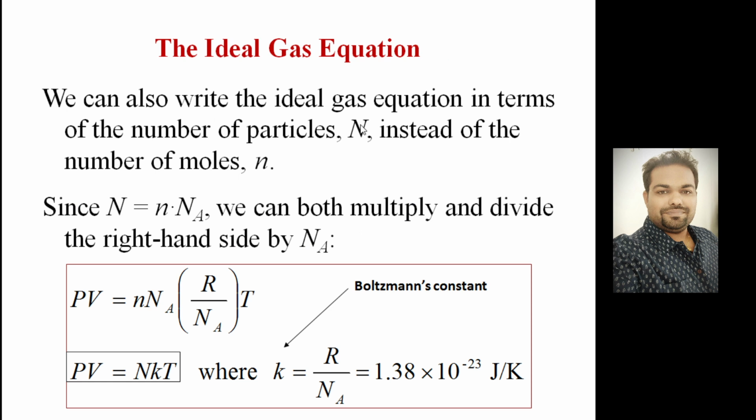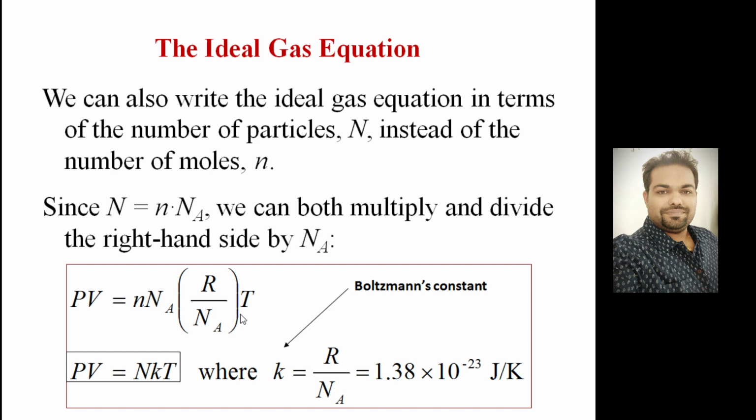We can also write the ideal gas equation of state in terms of number of particles instead of number of moles. And we know that there is a relationship between number of particles and number of moles: if there are N particles and you want to find the number of moles, you have to divide by the Avogadro number. Or you can say the total number of particles is equal to number of moles times the Avogadro number. So in place of n, you can write N divided by Na. If you substitute that, you can write the equation this way.